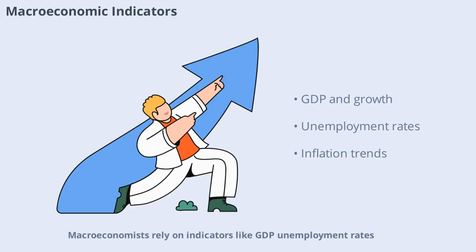Macroeconomists rely on indicators like GDP, unemployment rates, and inflation to assess the health of the economy. These indicators guide policy decisions and help forecast future trends. By tracking these measures, economists and policymakers can respond to economic challenges and opportunities on a national or global scale.